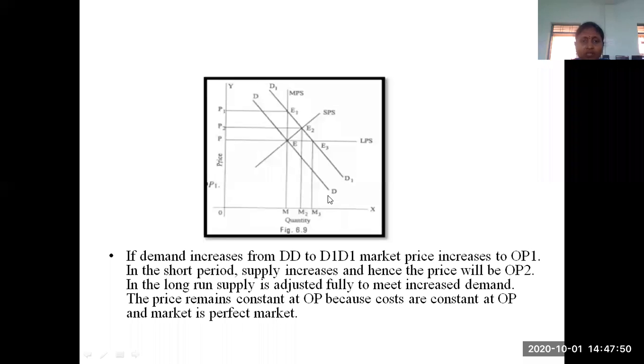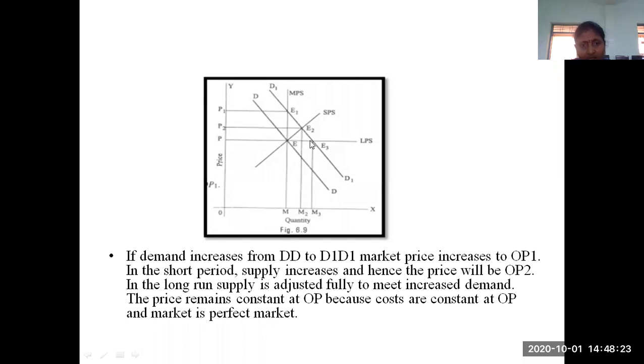So what I am going to explain here is the original DD demand curve, and the increased demand, D1. I am going to explain for LPS only here, because the original demand curve intersects at the point E. When you project onto the y-axis, the price value is 0P. Whenever the demand increases, the curve shifts upwards, and D1 intersects that LPS curve at the point E3.